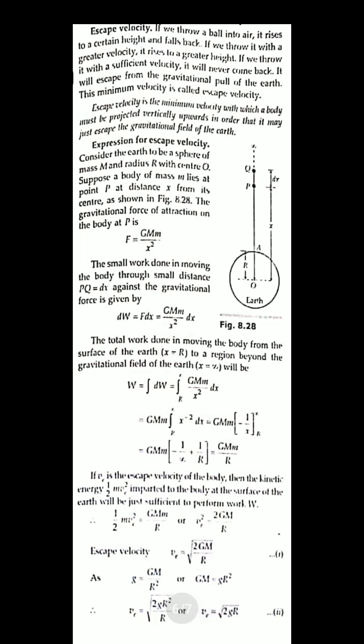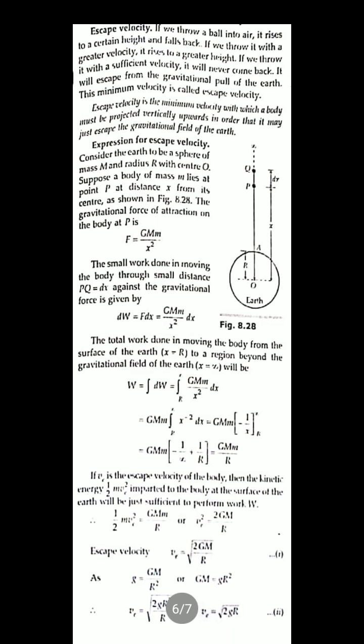The expression for escape velocity is v equals root under 2gR. Okay. Now, if you consider the mass of the earth, you can replace M by mass in terms of density. If you want to represent the escape velocity in terms of density, you can write this expression 3. Otherwise, most of the time we use either expression 1 or expression 2. Expression 1 is in terms of capital G, M, R, and expression 2 is in terms of small g and capital R. So these are the different expressions for the escape velocity of a body.